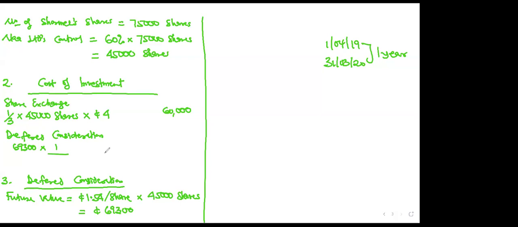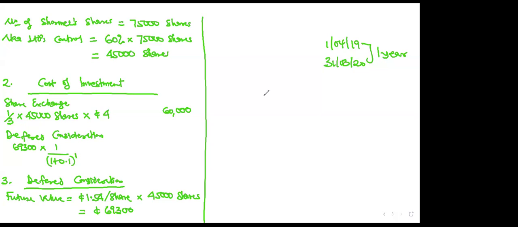So find out from the question, what is the cost of capital of the parent? It's 10%. The cost of capital of Nowlimited is 10%. So 1 plus 10% is 0.1. And he said you will pay it in 1 year time. So to the power 1. This is what we call discounting.